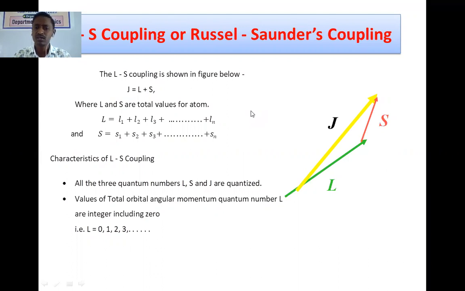Discrete allowed values are required for LS coupling. Again, the values of the total orbital angular momentum quantum number capital L are always integers including 0. As we know, the values of L range from 0 up to n minus 1, depending upon the position of the electron in a particular orbit.